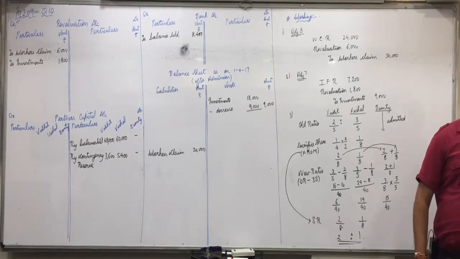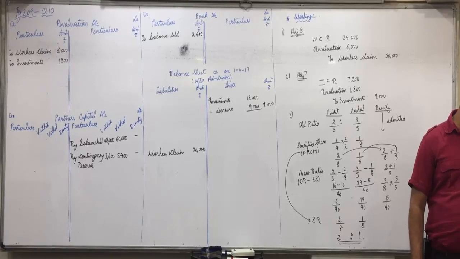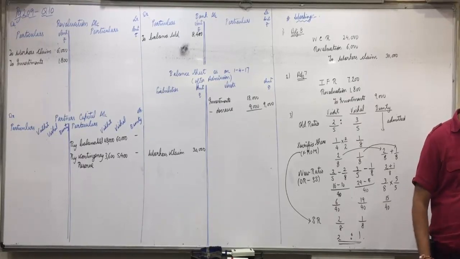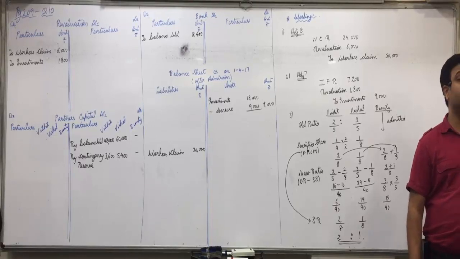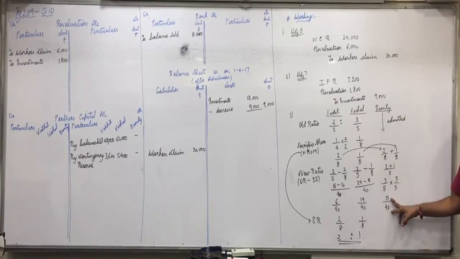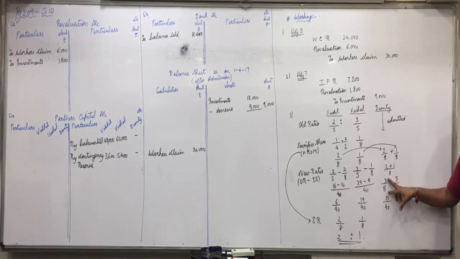Bunty will bring 72,000 as capital and his share of goodwill in cash. Next adjustment. Goodwill of the firm is valued at 32,000. See here. Bunty's share would be 15/40 or you can say 3/8. What Bunty will have to bring is goodwill 32,000 into 15/40 or you can say 32,000 into 3/8, 12,000.